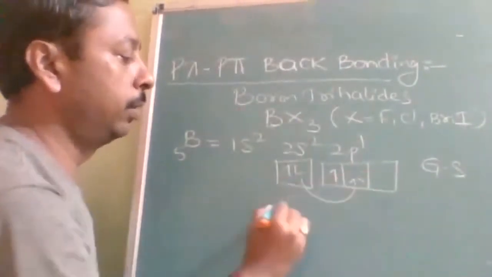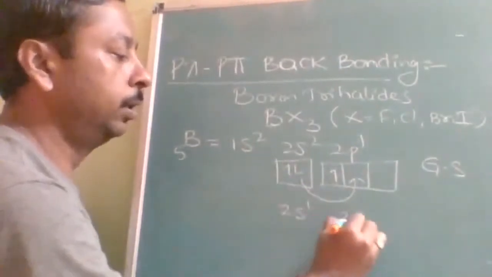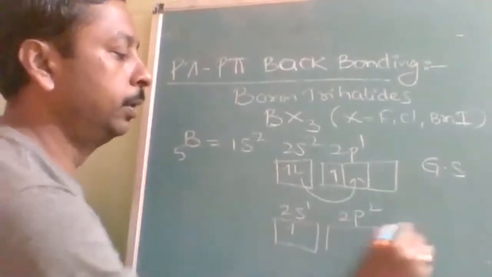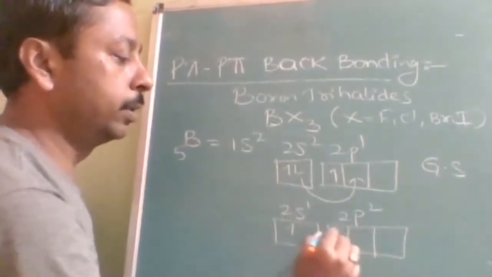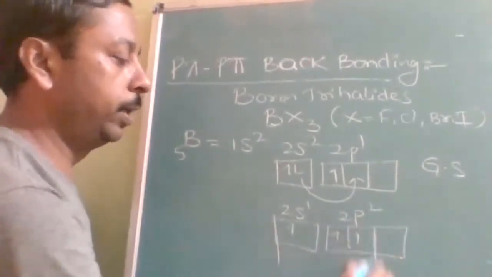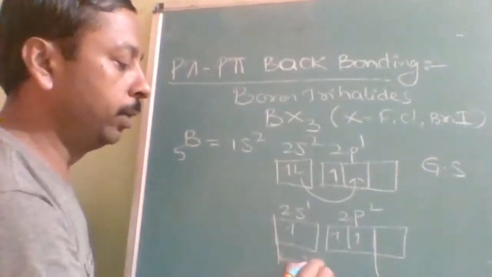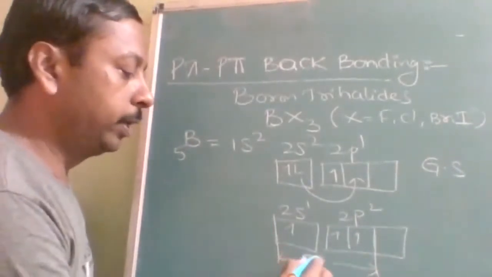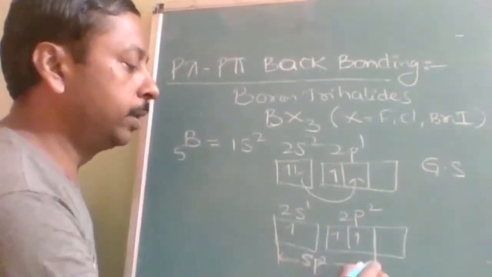Therefore, one electron will exit from 2s to 2p, forming 2s1 and 2p2. So the hybridization must be sp2. Up to here it is quite normal. It should happen and it is happening.